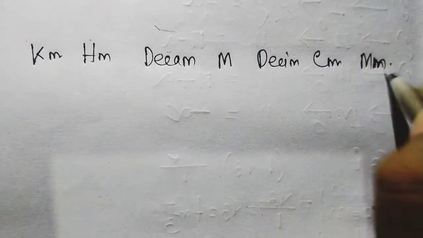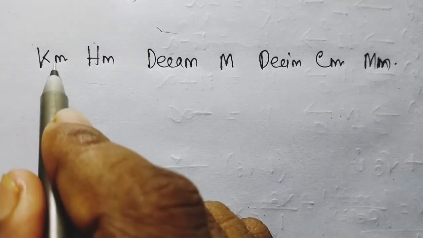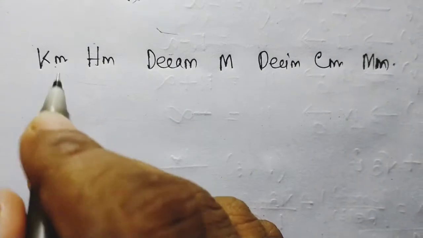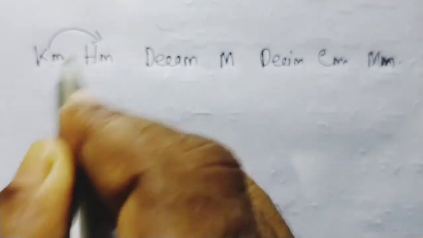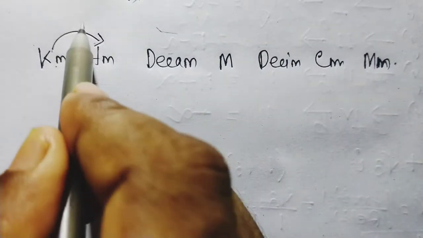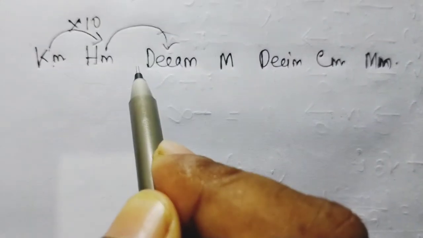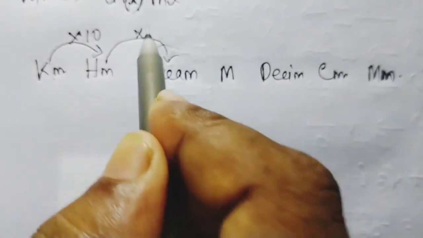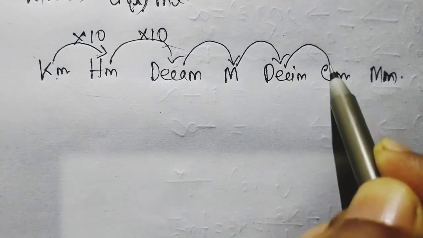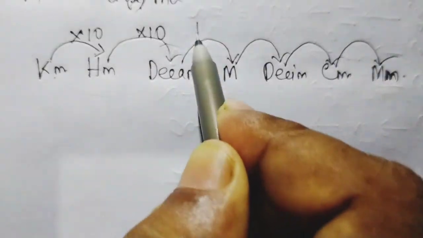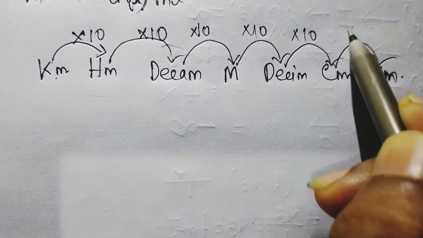Now, if I go from left to right, or from higher to lower, always we have to multiply by 10. If I go from kilometer to hectometer, then we have to multiply by 10. Next, if I go from hectometer to decameter, then we have to multiply by 10 again. For each unit we have to multiply by 10. Understood everyone? So here also multiply by 10, here also 10, here also 10.